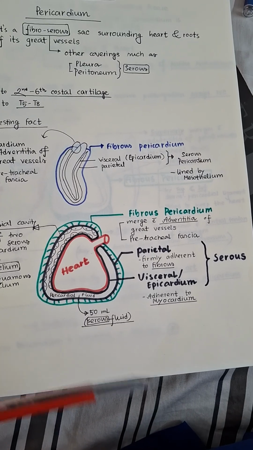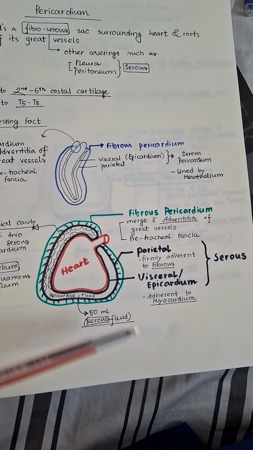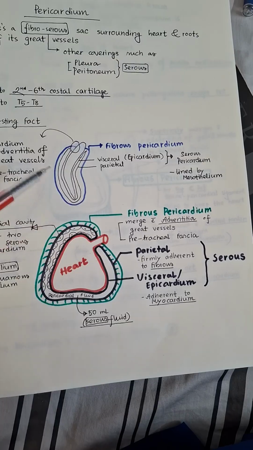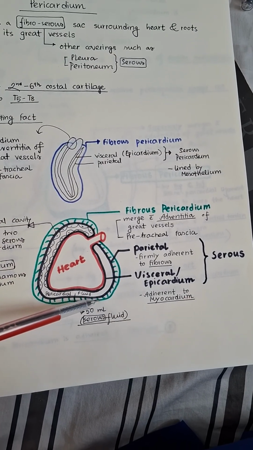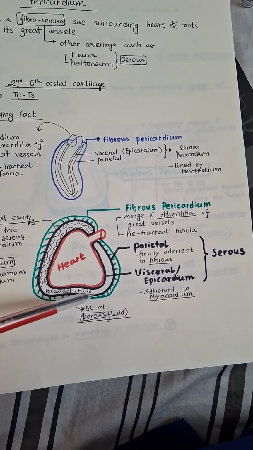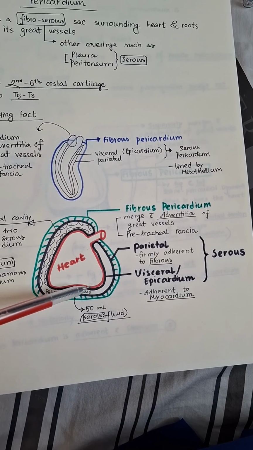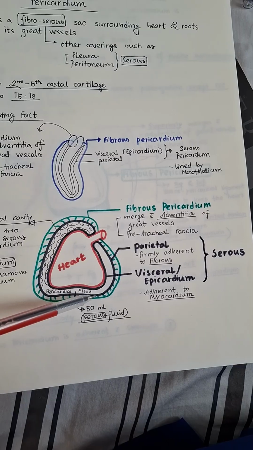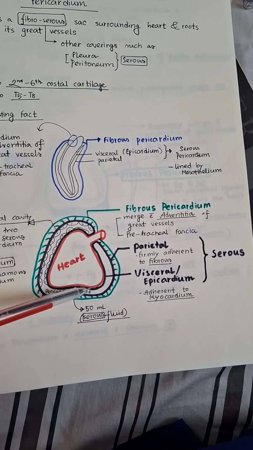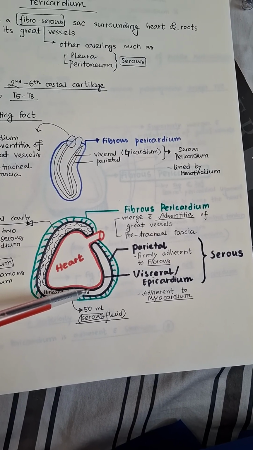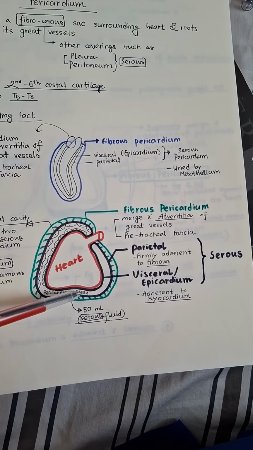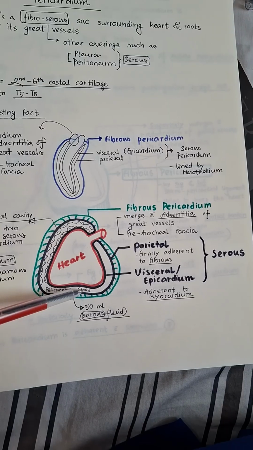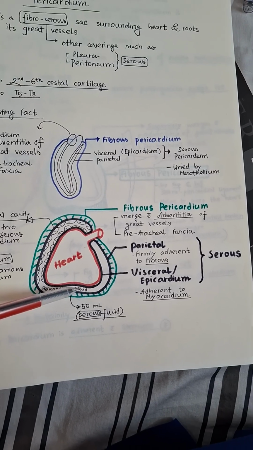And just for added information, if I go from outward to inward into the cavity of the heart, that will be the fibrous pericardium, the green marked area here. The blue marked area is the parietal layer of the serous pericardium, and the black mark beneath the red mark of the heart is the visceral layer of the serous pericardium, which is also known as the epicardium.